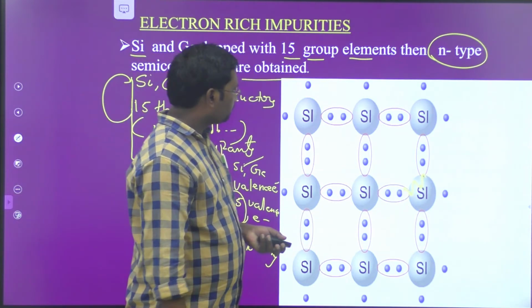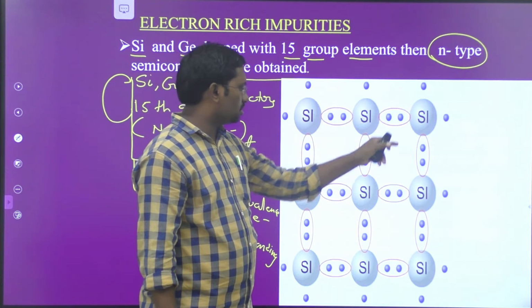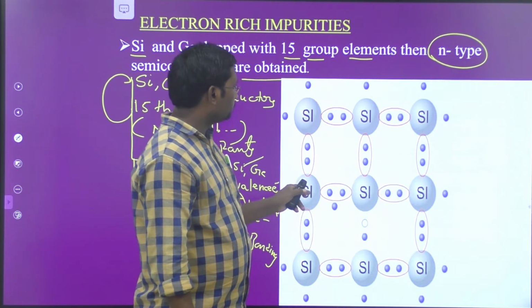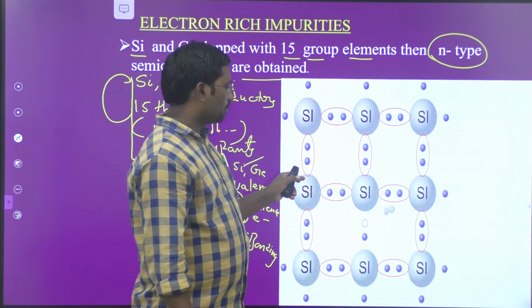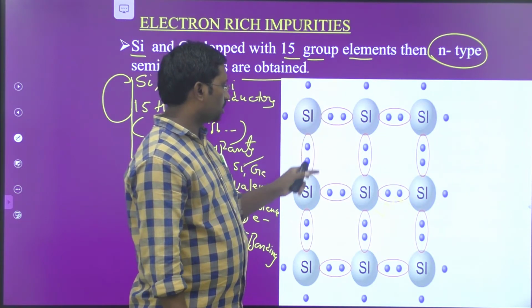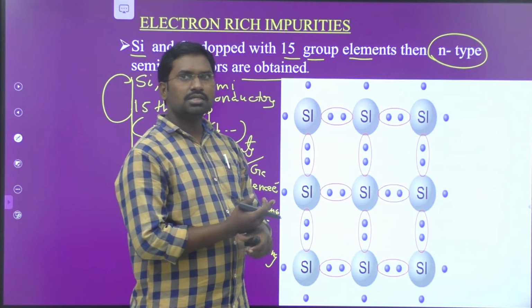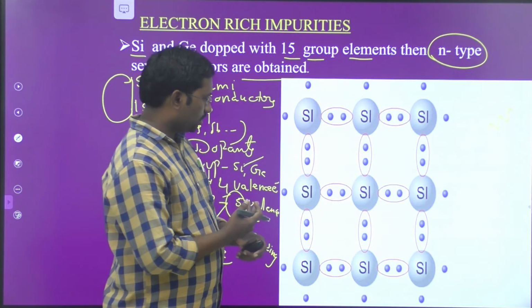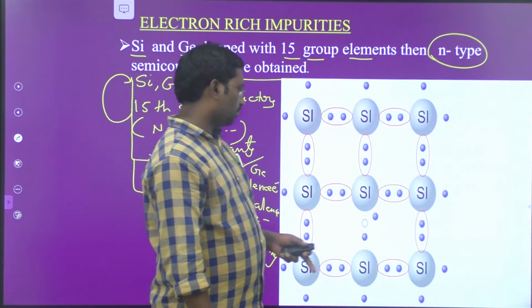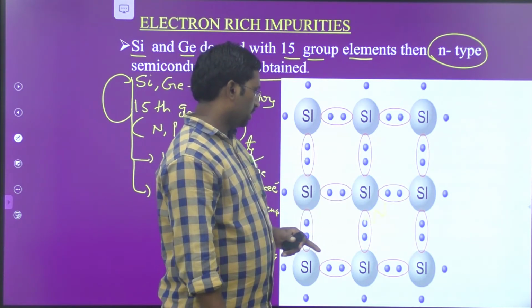Now look at the image. Take the semiconductor silicon, or germanium; here I took silicon. The group number is equal to the number of valence electrons, so it contains 4 valence electrons in the outermost shell. When 15th group elements are added to silicon or germanium, out of 5 valence electrons, they make 4 bonds with neighboring silicon.